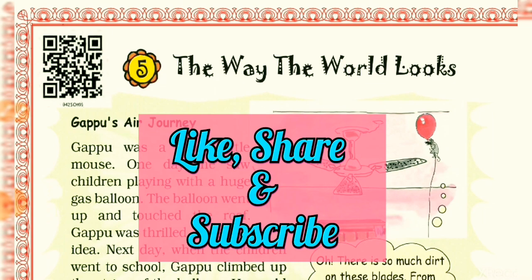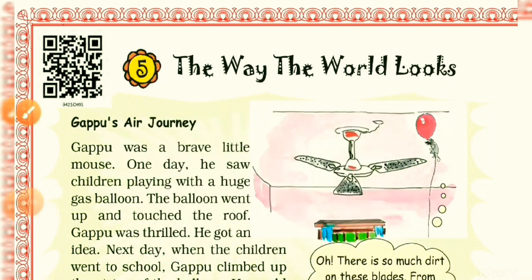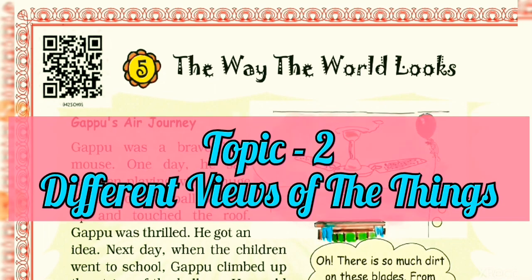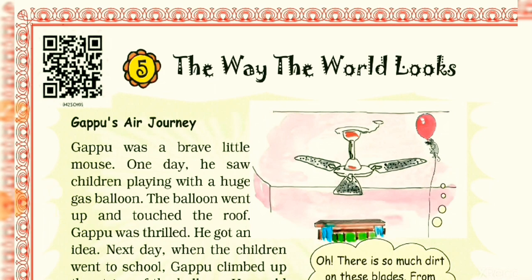Let's start the class. At first, let's have an overview of today's class, that is, what topics we will cover today. The first topic that I have taken is Gappu's air journey. In this topic, you will know the journey of Gappu the rat and how interesting it was. And the second topic is different views of things. In this topic, you will know the side view, top view and front view of things.